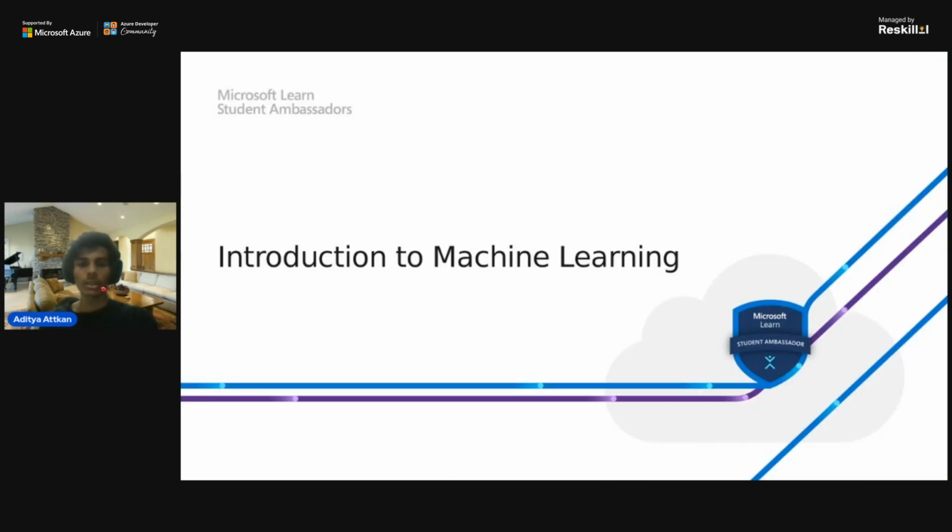Then we will talk about Azure Machine Learning, what Azure provides in the field of machine learning, and how you can use that service to create your own models and deploy them, so you can use them in your web services and web applications, and let others use your models also.